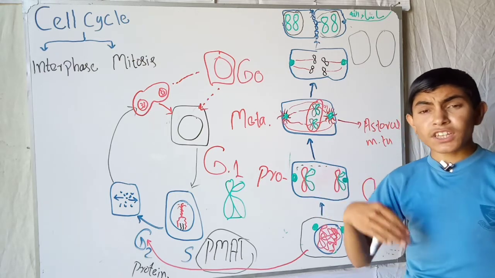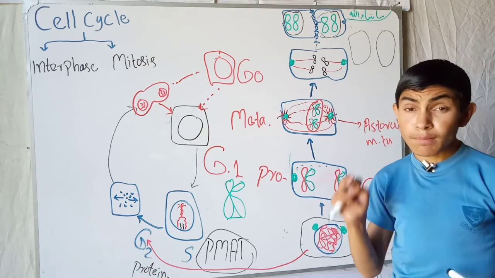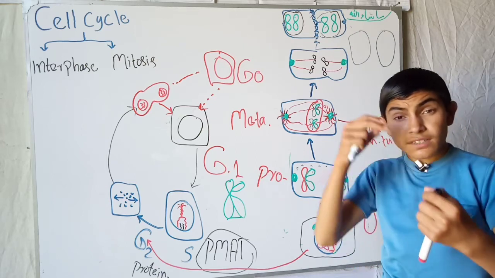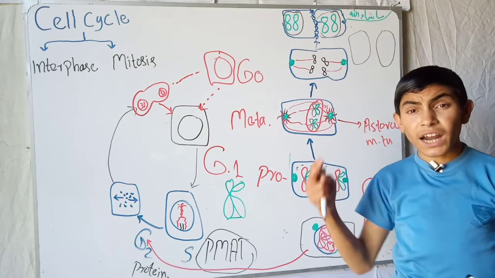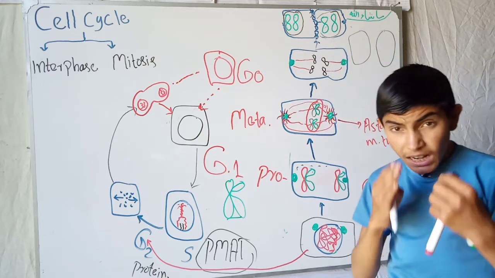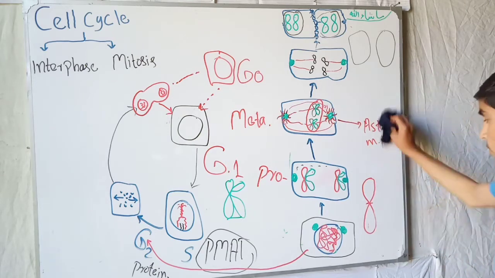So in the plant cell, the Golgi apparatus vesicles come and form the cell membrane, which is then called the cell wall of the plant cell, and two daughter cells are formed. Okay.